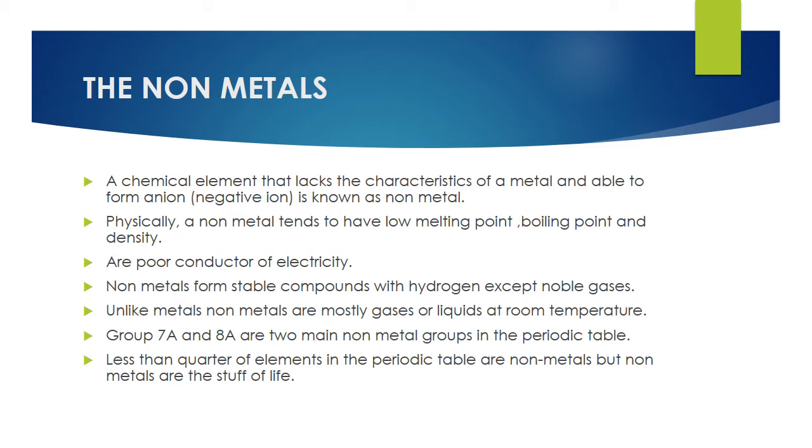Unlike metals, non-metals are mostly gases or liquids at room temperature. And you know it already that metals are solid at room temperature except for mercury. Group 7A and 8A are two main non-metal groups in the periodic table. 7A means halogens and 8A means noble gases. Clear? Less than quarter of elements in the periodic table are non-metals, but non-metals are the stuff of life, which means they are very important for our daily life use. Clear?